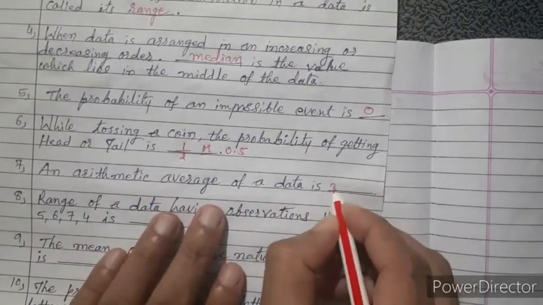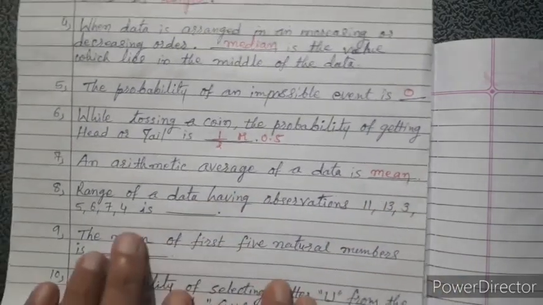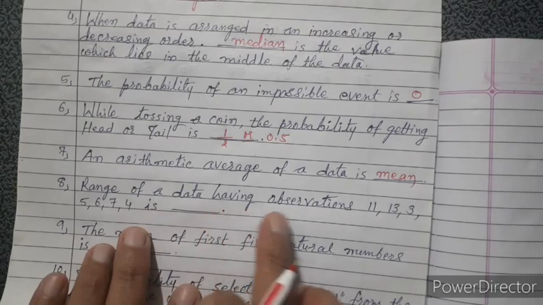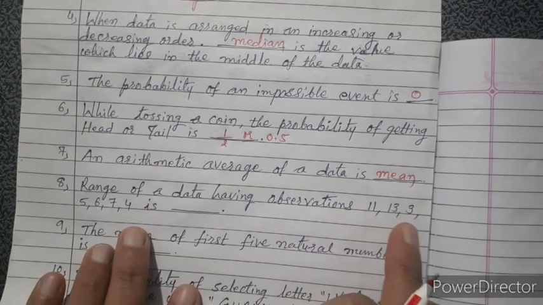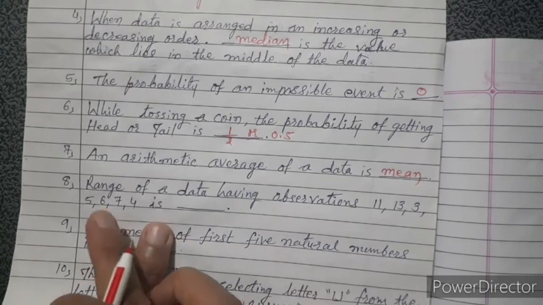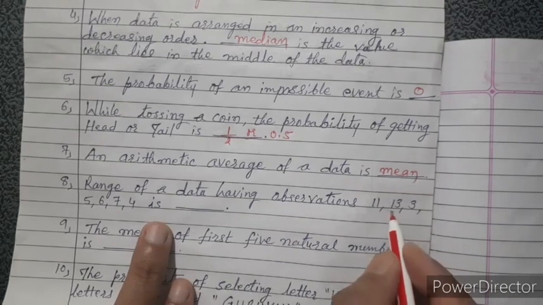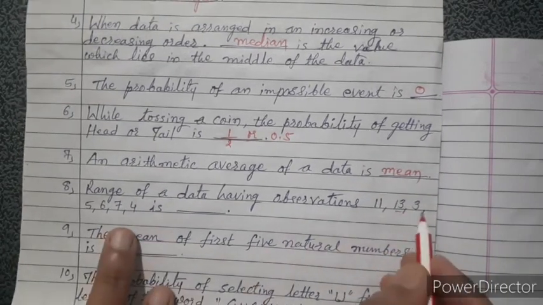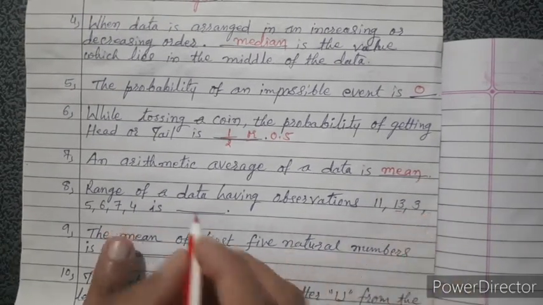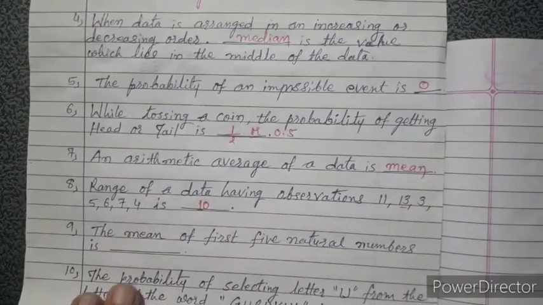Next one is an arithmetic average. That means mean. It's called mean. Range of the data having observations 11, 13, 3, 5, 6, 7, 4: we know that range equals highest minus lowest. Highest is 13 and lowest is 3. So 13 minus 3, that is 10. So our answer is 10.